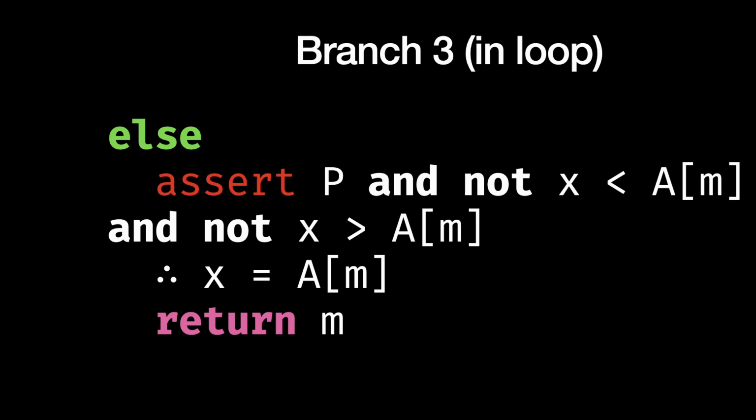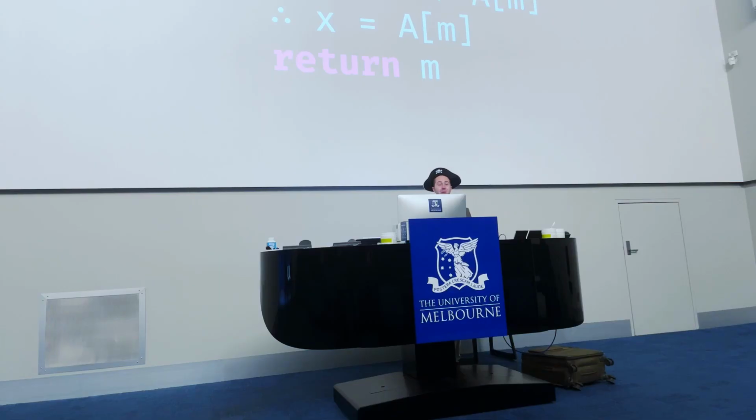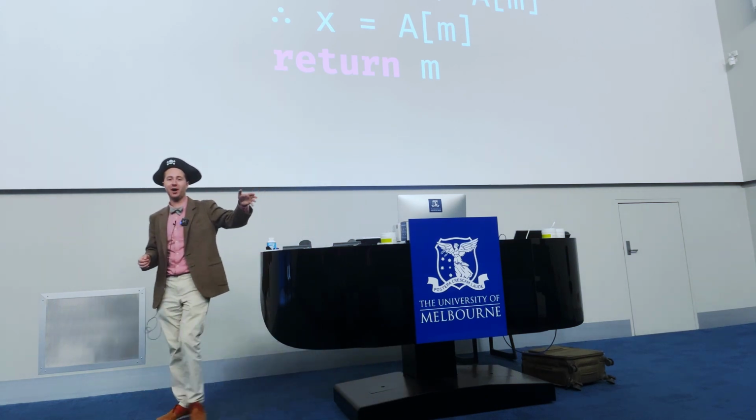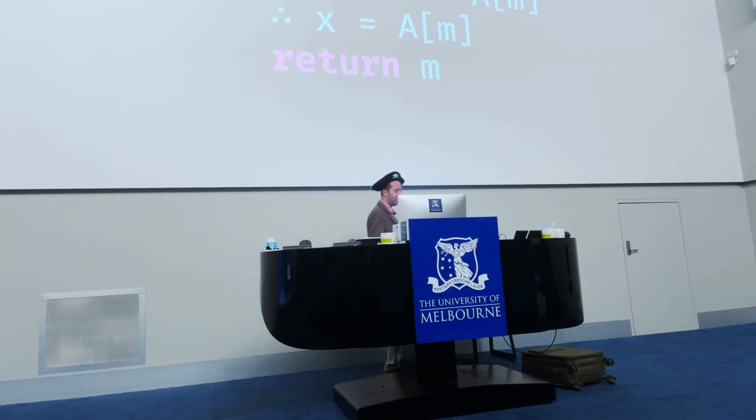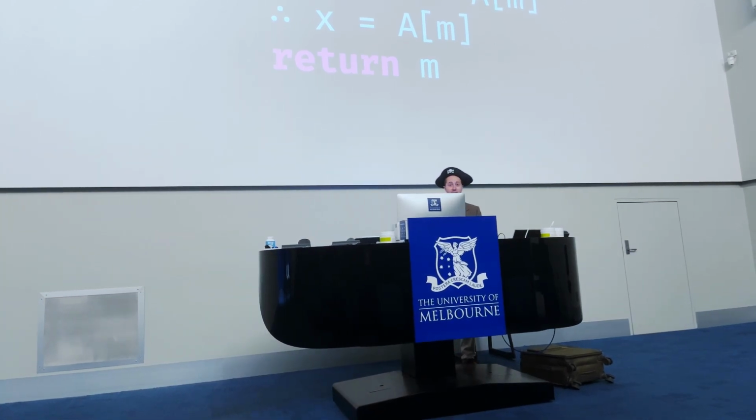Else, if it's in neither, if X is neither higher nor lower, what must be the case? We've found X. If it's in the array and it's not in the upper half, and we're not too high and we're not too low, then we know where X is. So we have to stop, we found it, and we return the index that we found it.